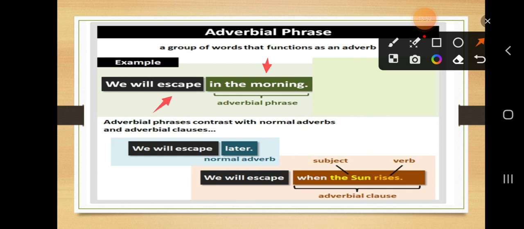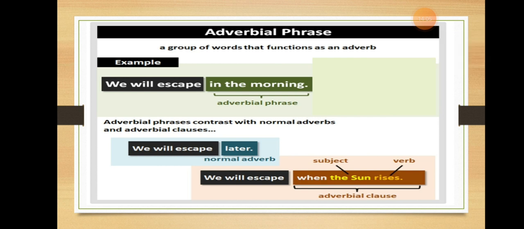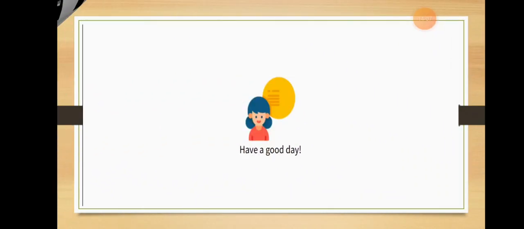For example, I go to gym every weekend. It is an adverb. He very carefully lifted the trophy. Very carefully is an adverb phrase. So I hope students you all have understood phrases and 5 types of phrases.